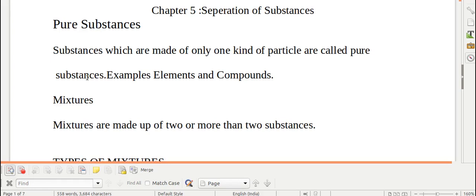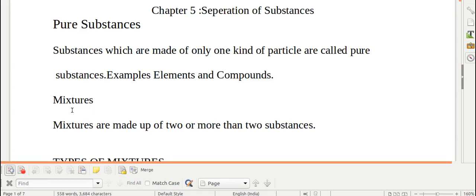Now children, what are pure substances? Substances which are made up of only one kind of particle are called pure substances. For example, elements and compounds. Means they have nothing else mixed in it. They are completely pure. But mixtures